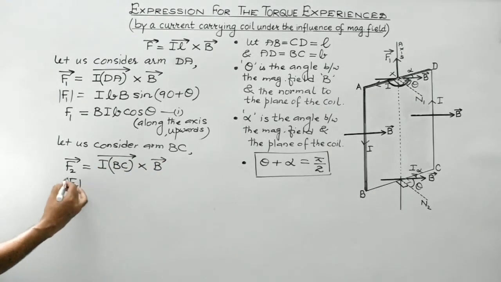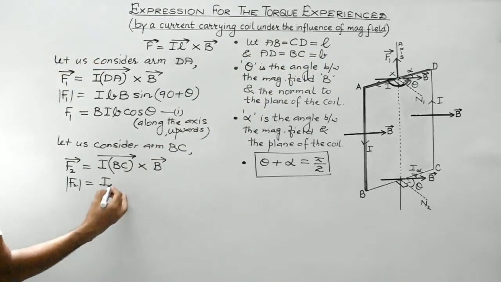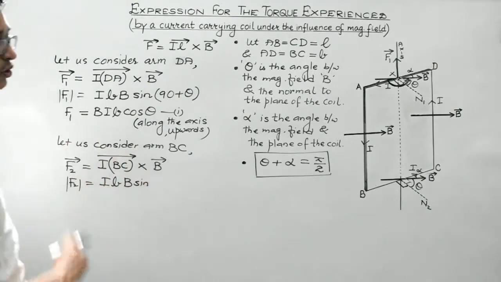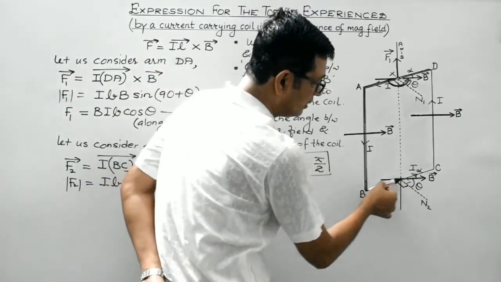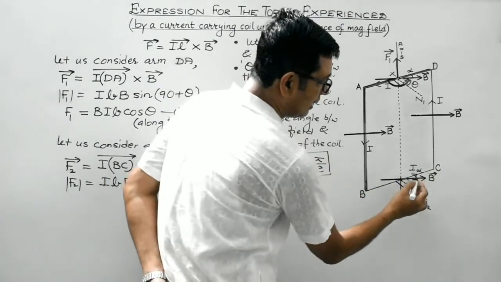So its magnitude would be given by I, the magnitude of BC, that's the breadth of the rectangular coil, B, sine of the angle between these two. Now over here again the same concept. This is IBC, and this is B vector. So this is the angle between them.